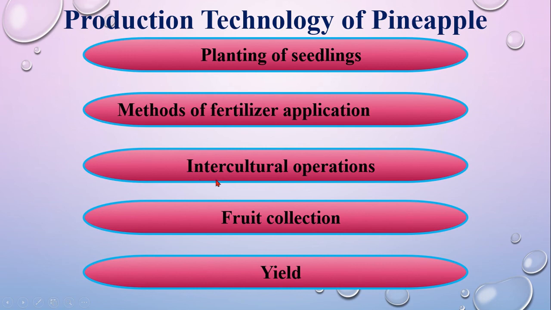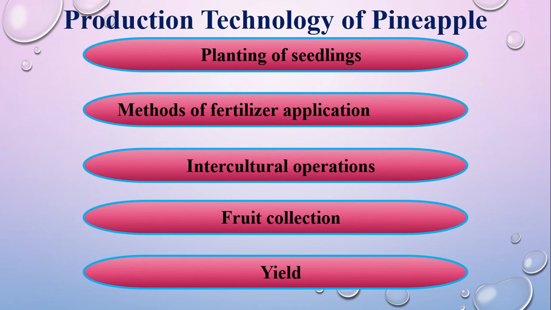Intercultural operation. Measures are to be taken to irrigate in the dry season. That means canals are to be made to drain out excess water in the rainy season. If the seedlings become very long, keeping 30 centimeters, the top leaves should be cut. The pineapple land should be kept weed free. The pineapple field is not affected by many harmful insects and diseases, so pest management is not necessary as well.